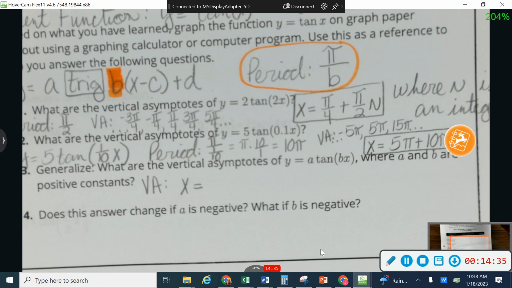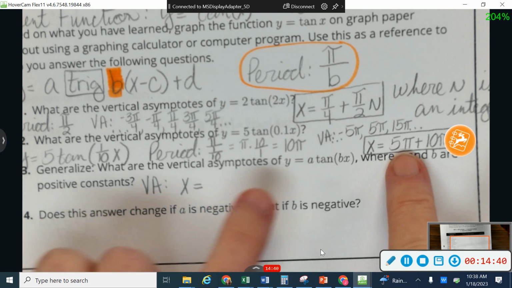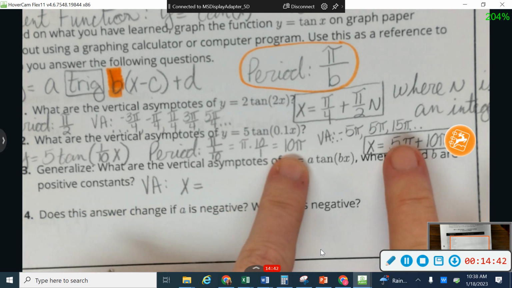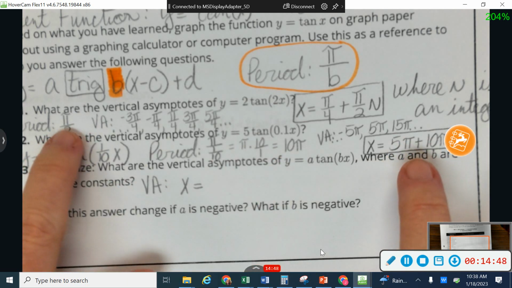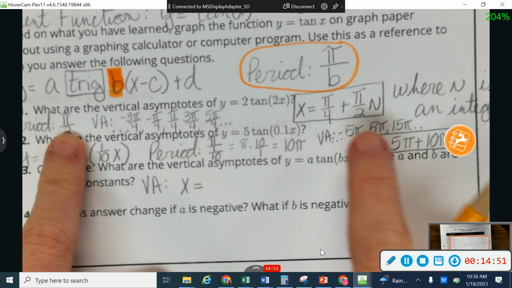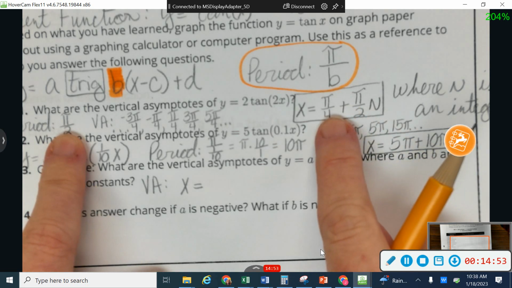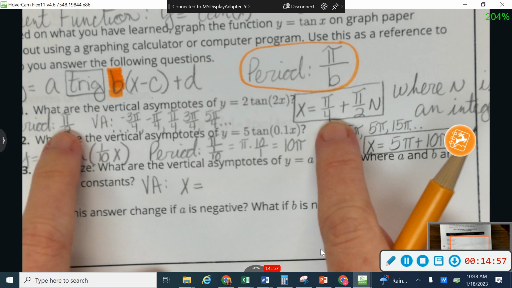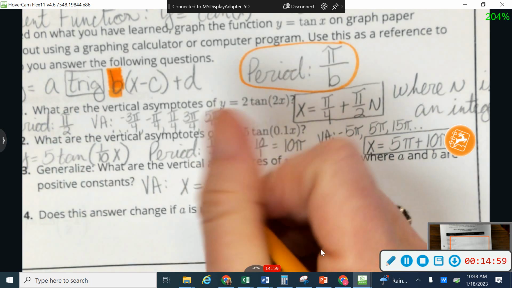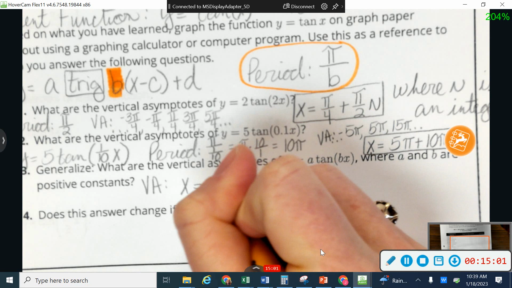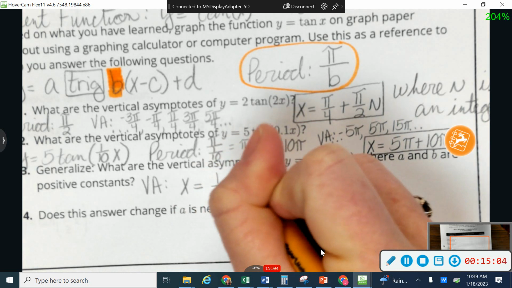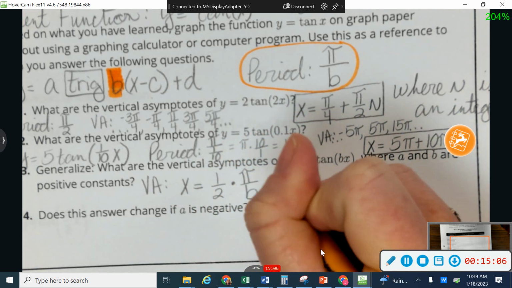If I look at number 2, I had a period of 10 pi, and I started at 5 pi. 5 is half of 10. On number 1, I had a period of pi over 2. I started at pi over 4. Pi over 4 is half of pi over 2. So the formula is that I'm going to start with 1/2 times the period, which we'll find by doing pi over b.